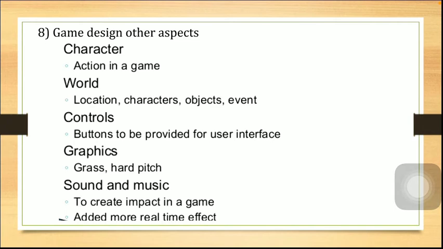Next it goes with the control. Control means buttons, keys, all these are the controls. They have to be described. Buttons can be provided on the controller and in the user interface also. The state of the game is conveyed to the player, for example knowing the scores and all that, which also depends on the control. The navigation through the game has to be well described. This all comes under the control.